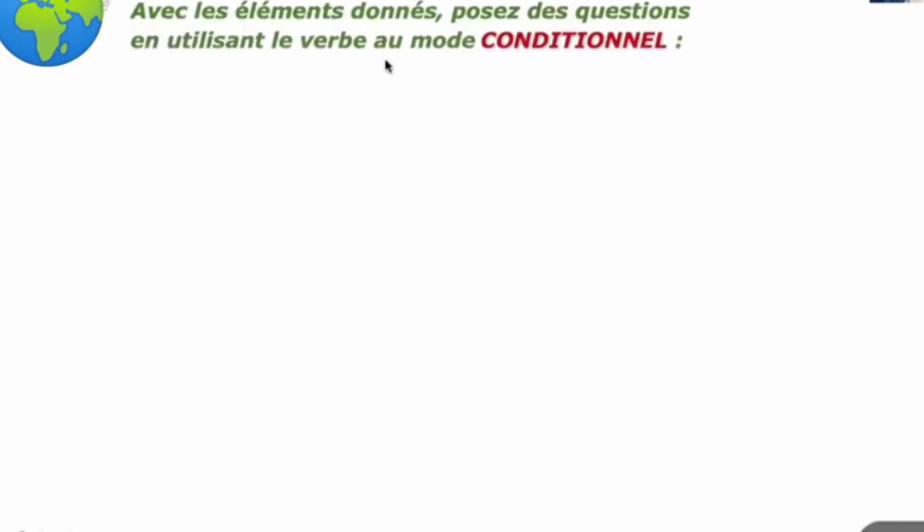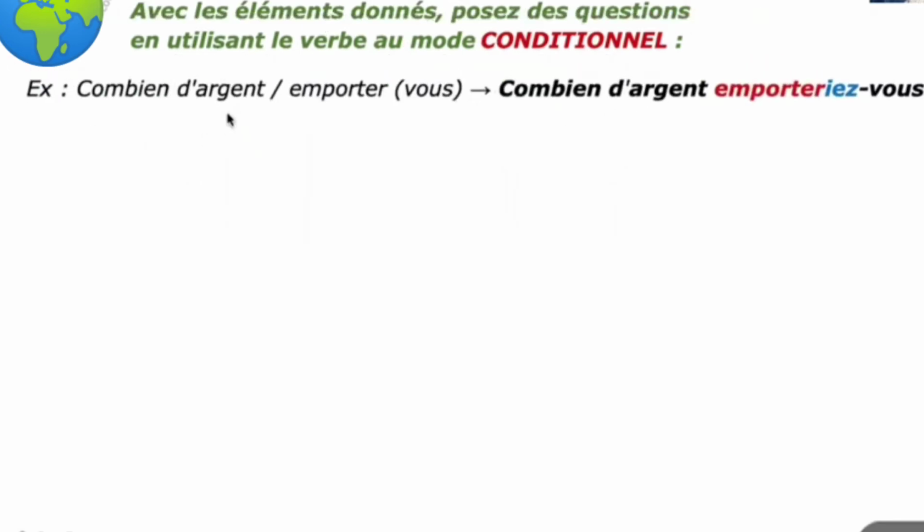Students, second exercise in our fourth lesson. See here: with the given elements, ask questions using the verb in the conditional tense. So I have to use the verb in conditional tense.